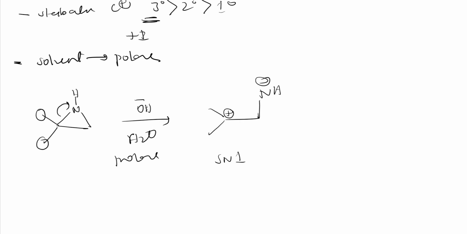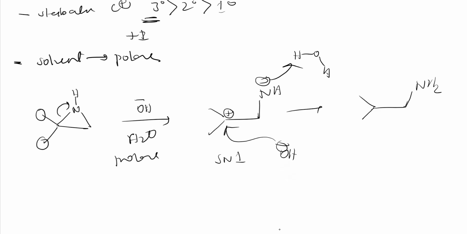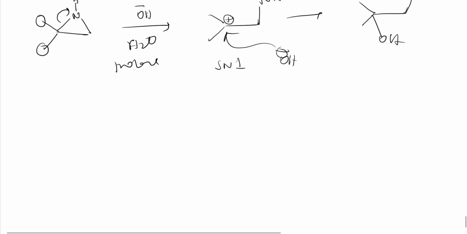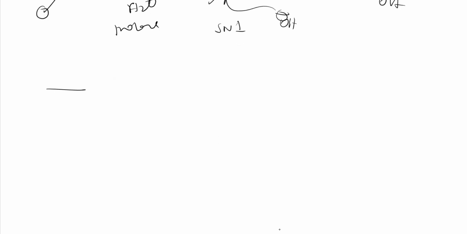This is called pull mechanism, because it pulls this here. OH minus will be there, right? That will attack here, and this negative charge takes a proton from this water molecule. This proton it will take, so we will get this product here, NH2 and here OH. So this is pull mechanism, right? So it is SN1 reaction. So let me take one more example. I hope you are getting it. These are basic things only.